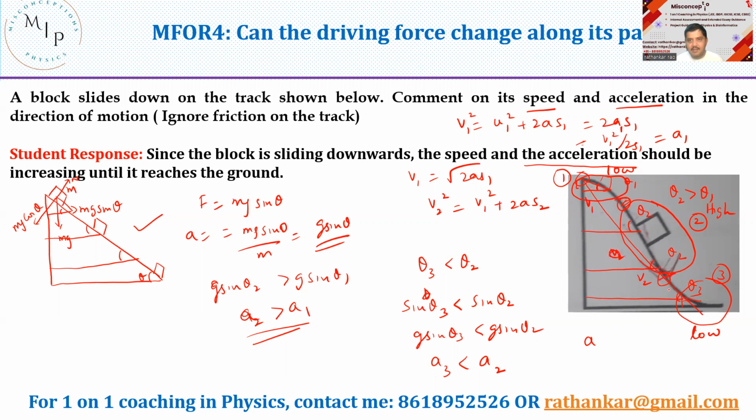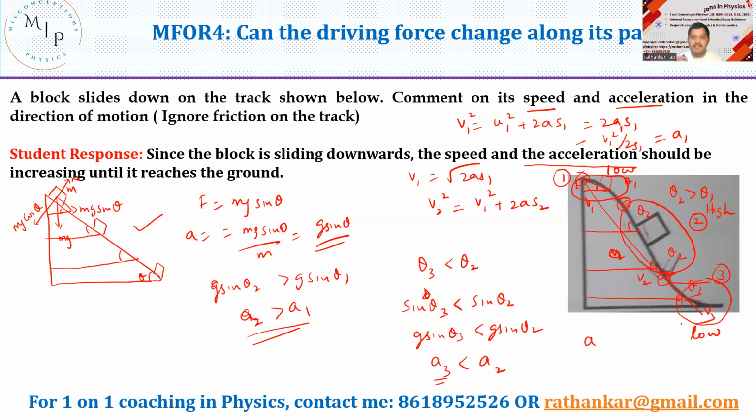Okay, either the particle can continue with the same speed. If it was a plane surface, it will continue with the same speed. Or its velocity will increase. When will it increase? When there is someone to increase its speed. Who increases the speed? Acceleration increases the speed. Is there an acceleration or retardation here? There is an acceleration. How come there is an acceleration? There is a g sine theta here, a3. However small this could be, but still it will increase it, right? So therefore, the velocity at this point could be v3.